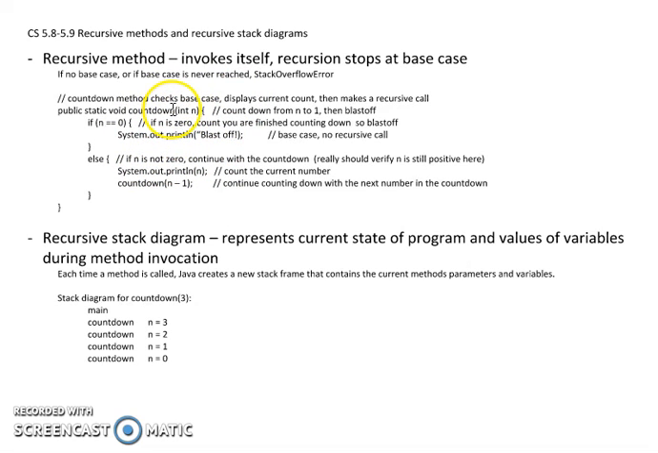So the first thing I'm going to do is call main. This is the stack diagram that goes with this case. I don't show main here because we know that main is always the first thing that's invoked. So in our case, we're assuming that we called countdown, the method that we're calling here, with an argument of 3, an integer. Here's where my first call is in the stack diagram. I called countdown with a value of n equals 3.